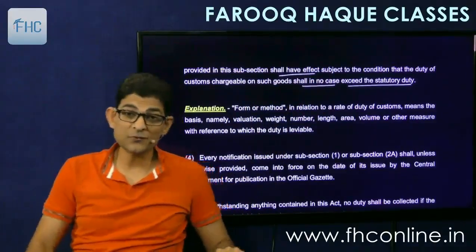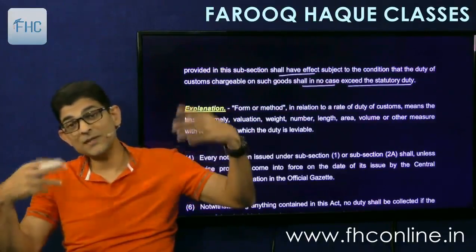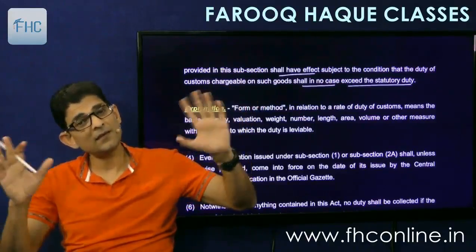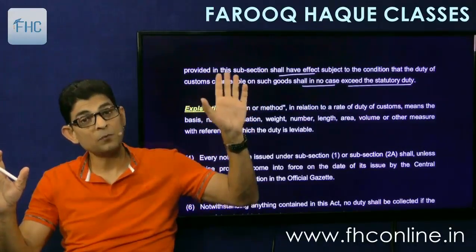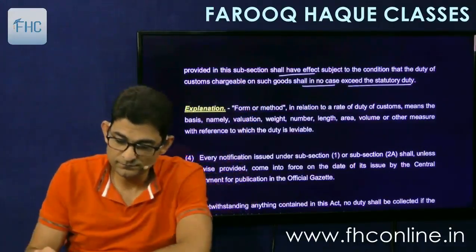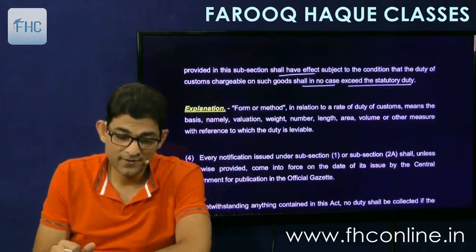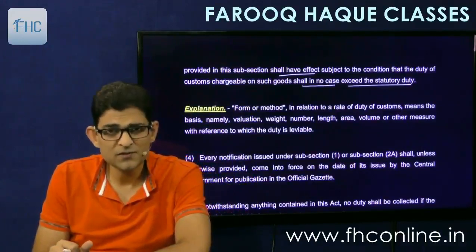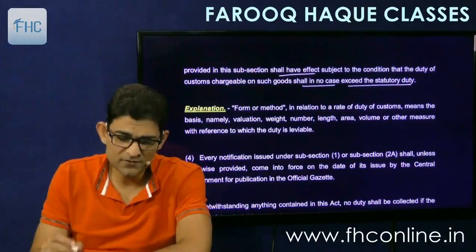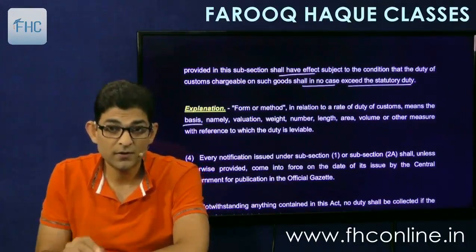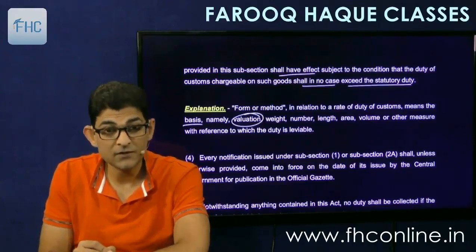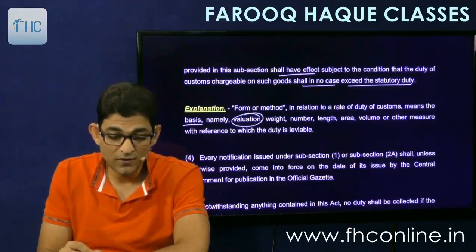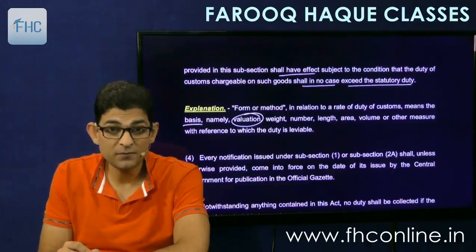So if the government has now specified 30 rupees and if 30 rupees is exceeding my statutory duty of 10, then this notification is not applicable to me. I will continue to pay 10 rupees. Understood? Great. And the explanation says that form and method means the basis, as I told you that earlier it was valuation and now they have prescribed on weight basis, that is specific duty. So valuation, weight, number, length, area, volume or other measure with reference to which the duty is leviable.